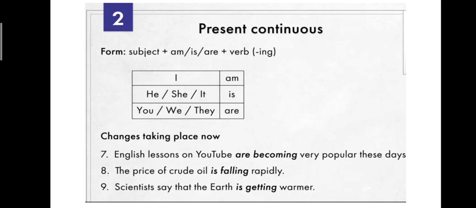Earth is the subject here. So earth is singular, yes or no? Only one earth is there. So we are using the singular be form of the verb with the verb get: is getting warmer. This is a process taking place right now in a continuous form. So there are no other changes in the simple continuous. Shall we go on to the next?